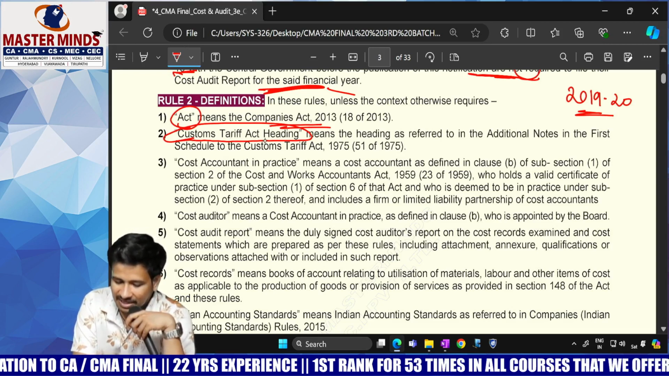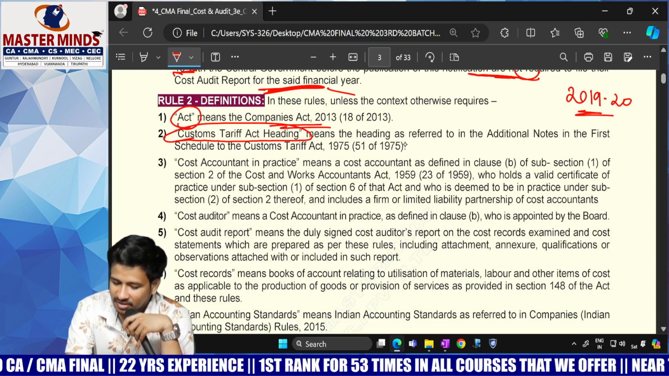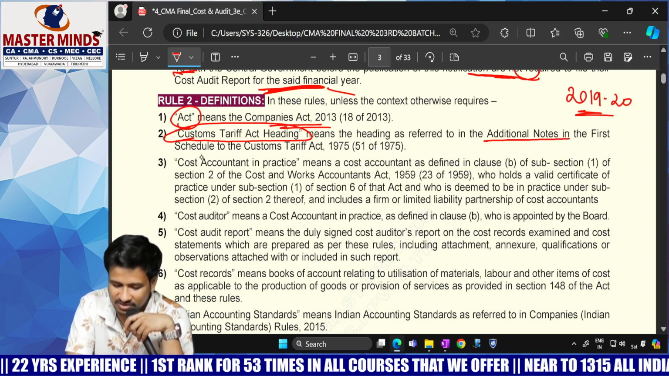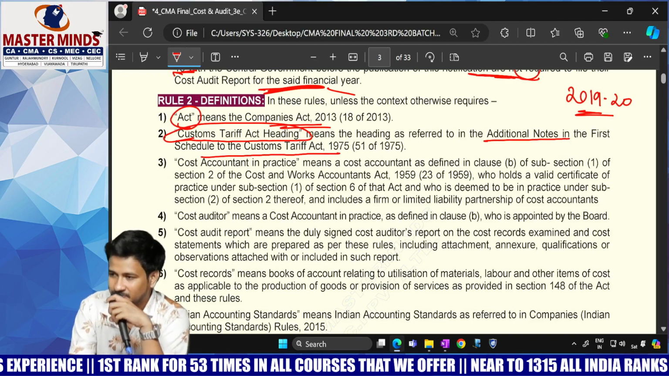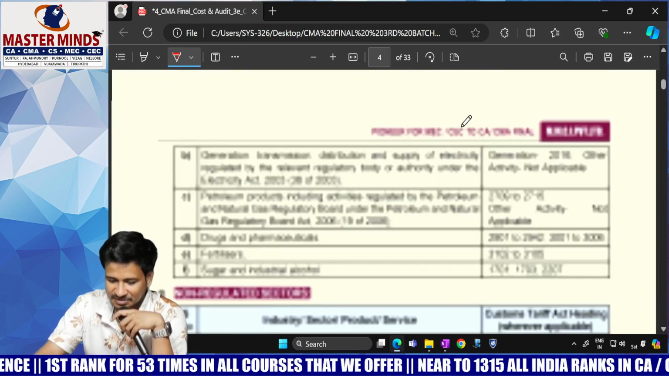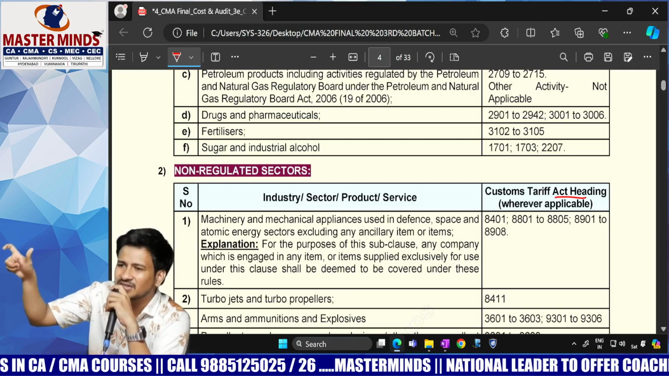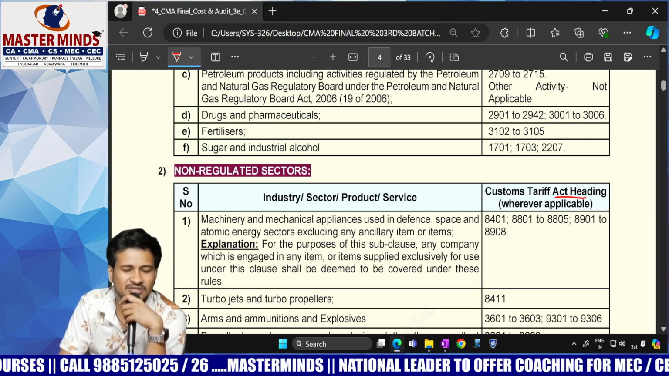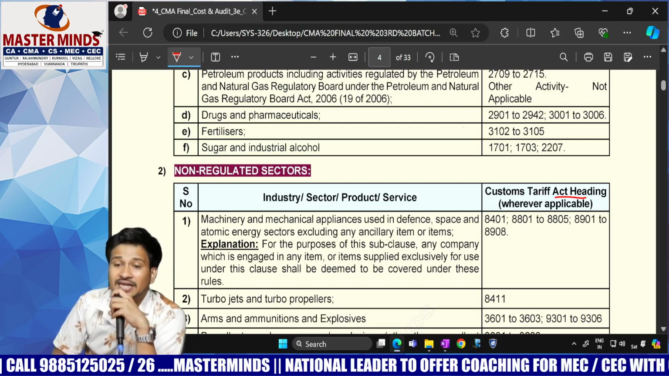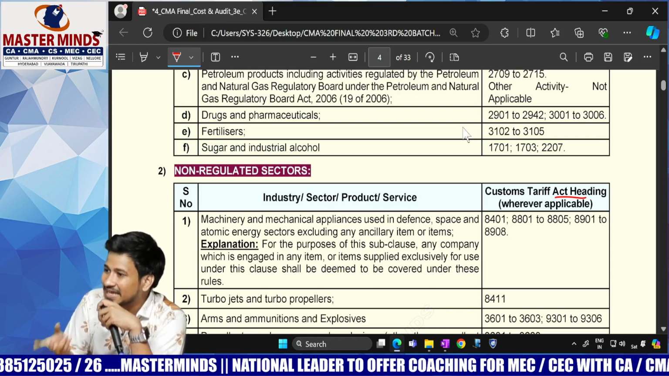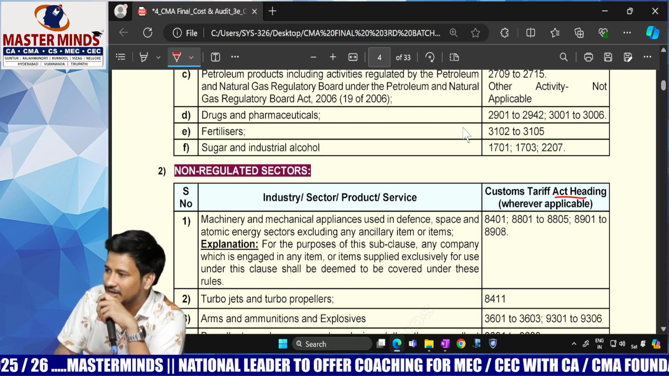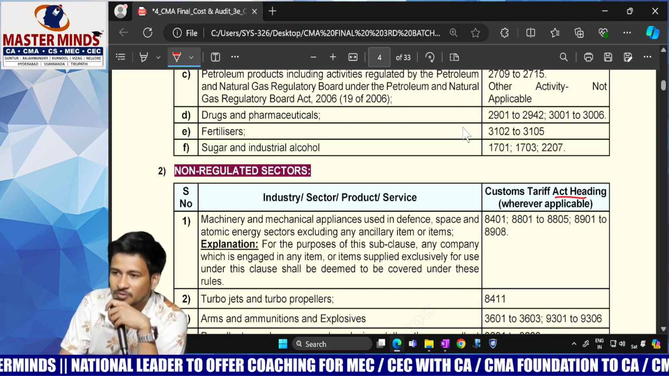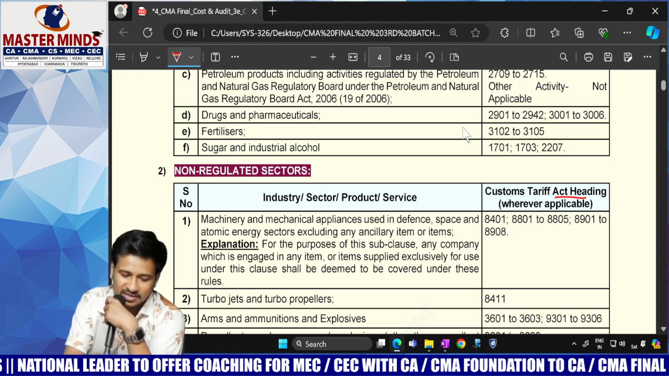So Customs Tariff Act heading means the heading as referred to in the additional notes in the first schedule of the Customs Tariff Act. I'll show you, listen. Headings are indicated with numbers. Product headings will generally be indicated with numbers. Electricals, for example: in electricals again LCD, LED. For that there will be one number. Clear, everybody? Yes, you will have product codes. All those product codes are nothing but tariff headings.